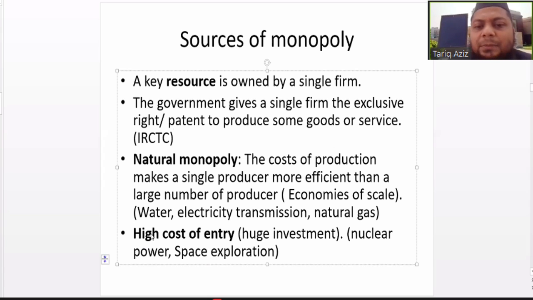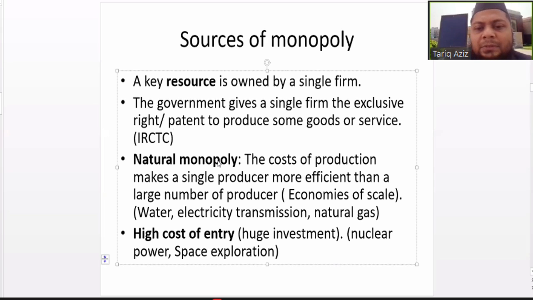Sometimes the nature of the business is that a huge investment is required. We cannot start from a small scale. So a huge investment is required, and the requirement of a huge outlay itself acts as a barrier to entry in the business, in the market.